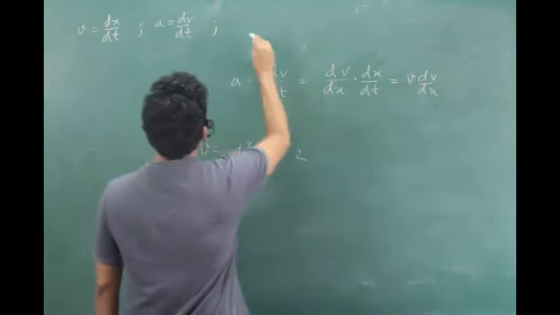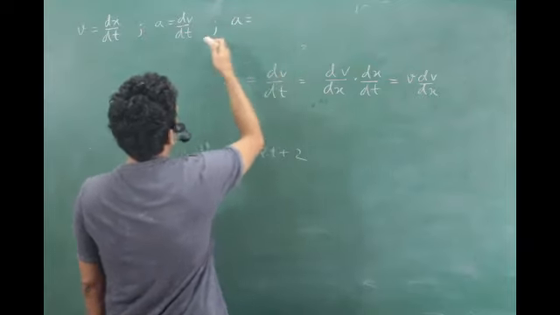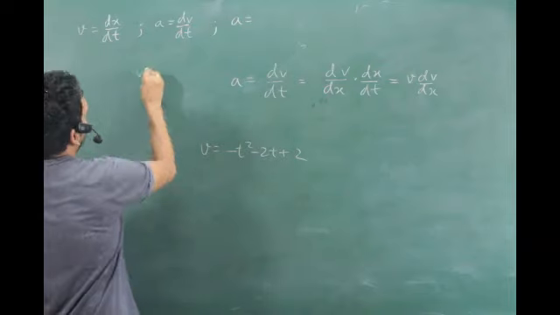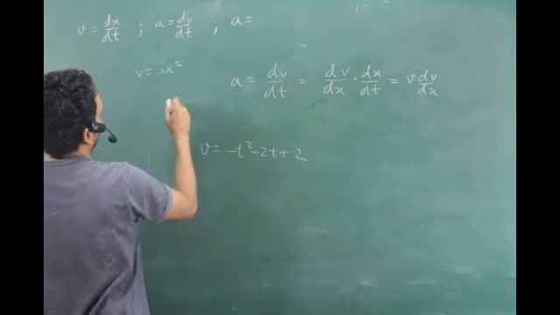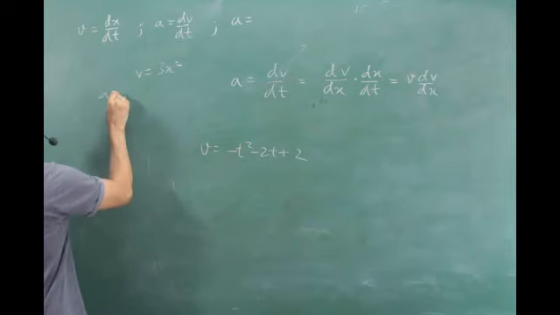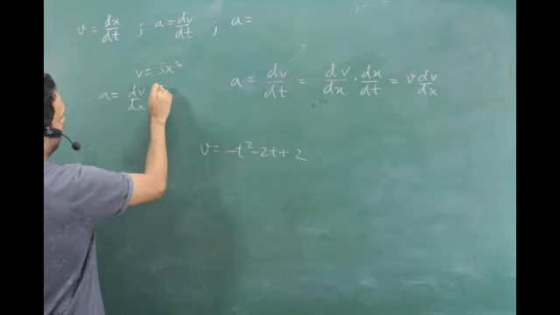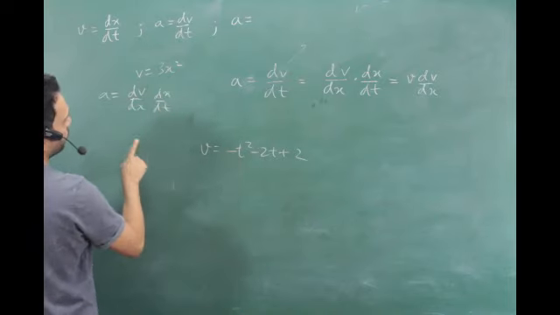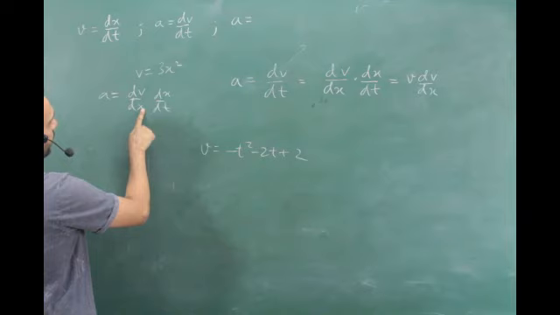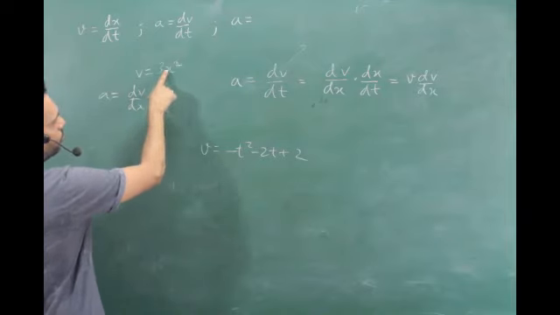Sometimes people memorize this as a formula. It is nothing but a chain rule on the same thing. It's nothing but the logic. Like I say, v is equal to 3x square. Get your a. So what you'll say? A is equal to, you'll apply this, dv by dx into dx by dt. Get the point? dv by dx will be 3 into 2x, which is 6x.